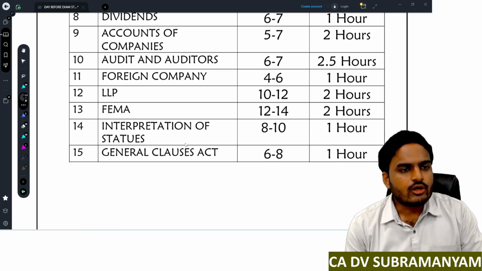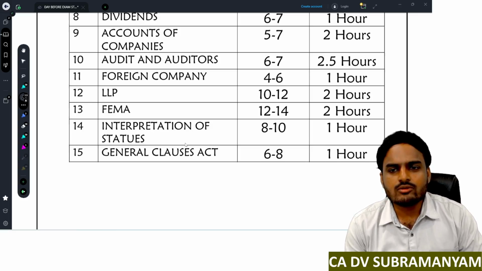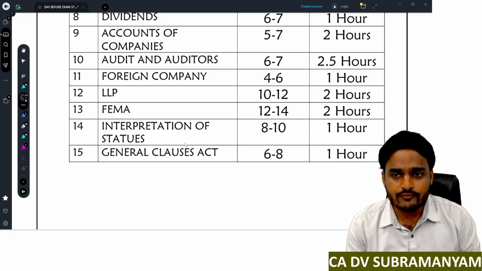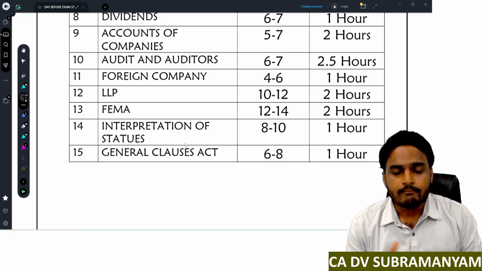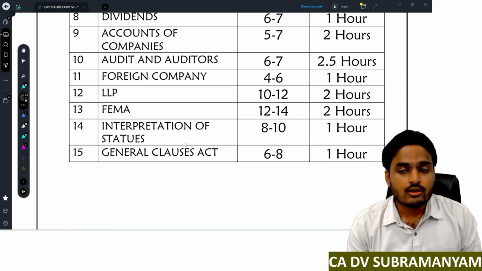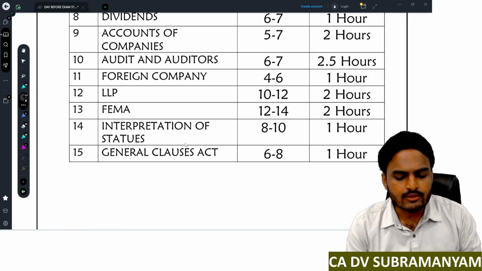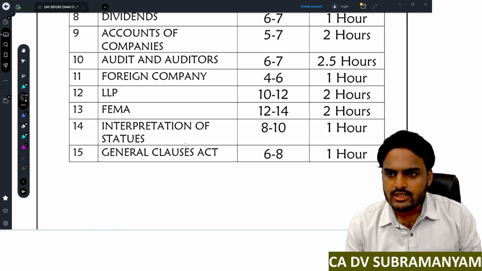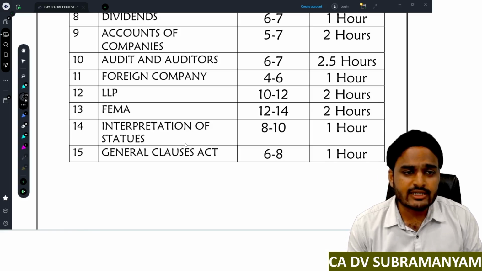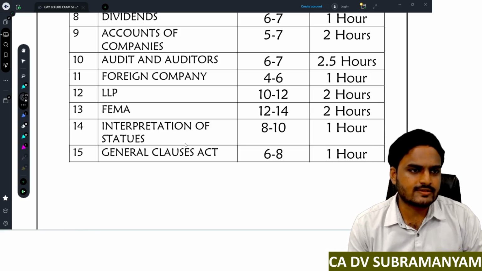Next one, audit and auditors. Here you have qualifications and disqualifications of auditors, powers and duties of the auditors, and cost audit limits. These are the important concepts in this chapter. It is a lengthy chapter. Revision time is 2.5 hours and the expected weightage is 6 to 7 marks.